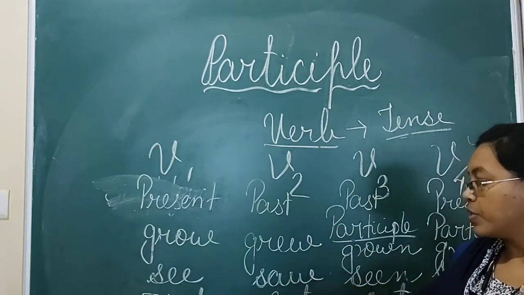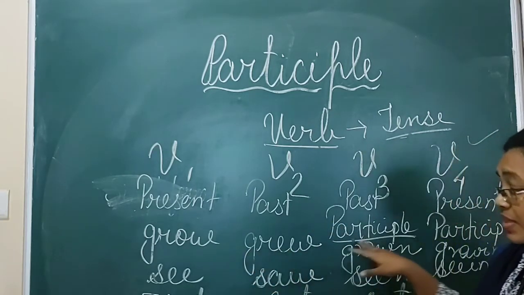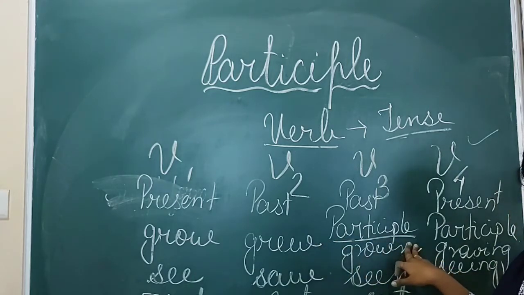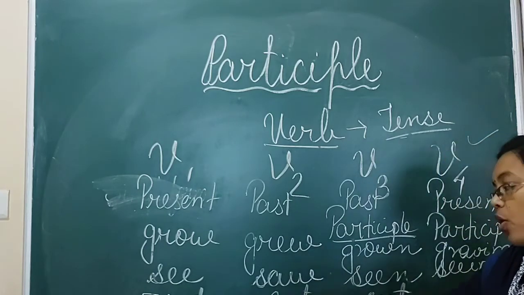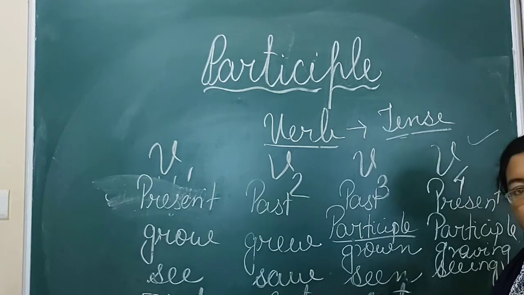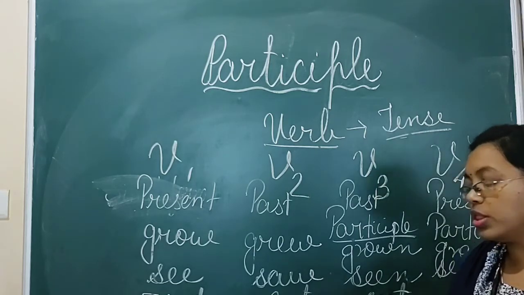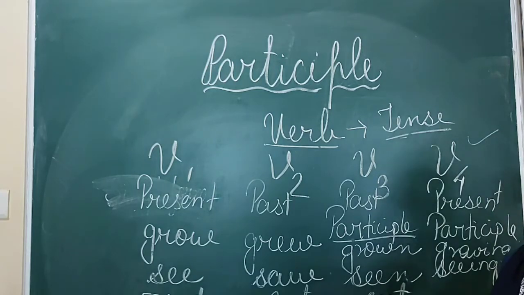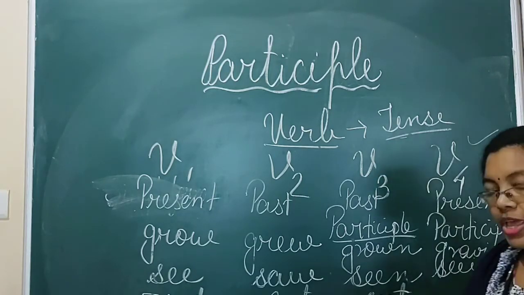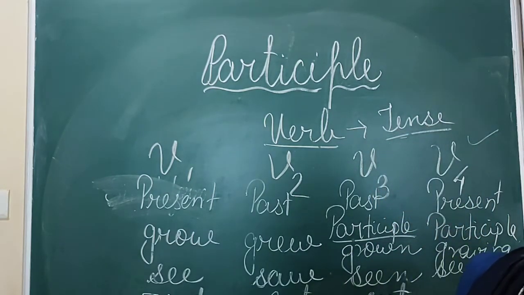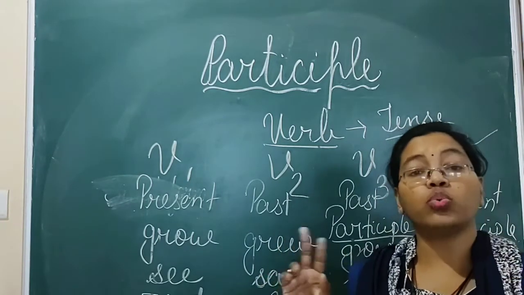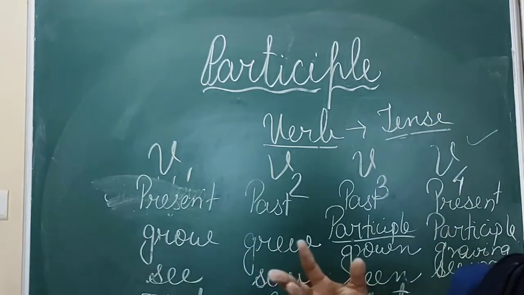Second, only some letters will change, a little difference will be there. In the second type of irregular verbs all the three will be same. And the other one is there, all the three will be different. And some words are there in which you will see that two words will be same and the rest will be different.